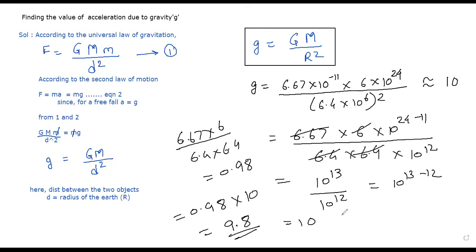Are you understanding how this value came as 9.8 meter per second square? Yes, sir. This is now the standard value. g is equal to 9.8 meter per second square. Again, highlight the value of g. g is nothing but 9.8 meter per second square. You can also sometimes take it as 10, approximately equal to 10. Yes or no? Yes. Finish writing, all of you. Did you understand what is happening? Yes, sir. So that's the value of g for us.